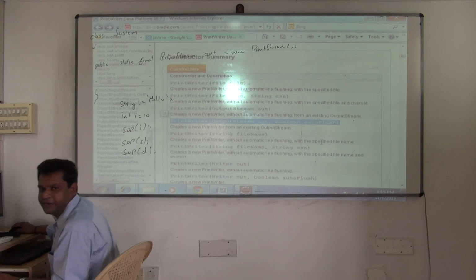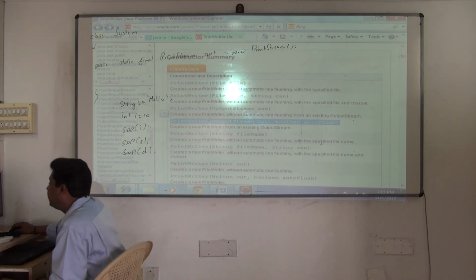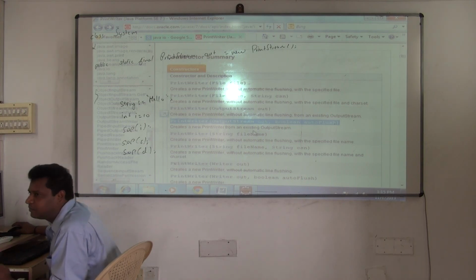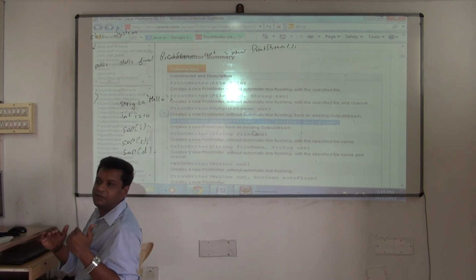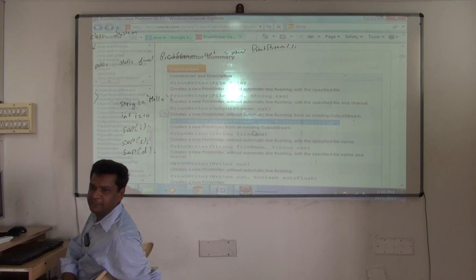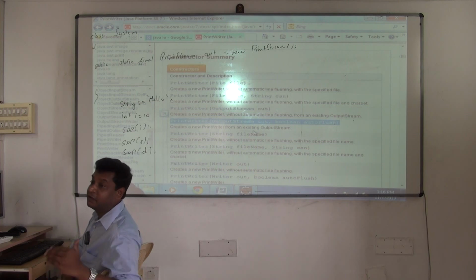There are many overloaded constructors. So it's all about what? Creating objects, calling methods. And remember, I had shown you an example long back. To create an object of one class, sometimes you need an object of another class. To create an object of A, I was needing an object of B. To create an object of B, I was needing an object of C. Remember that? That will come very helpful now.